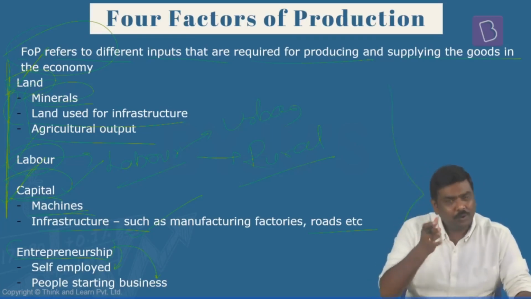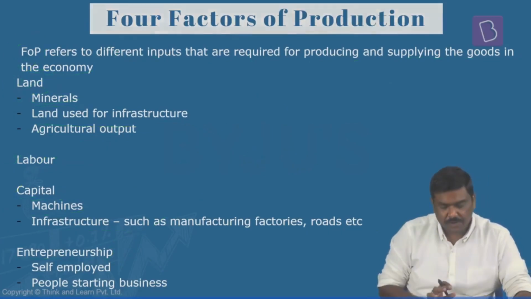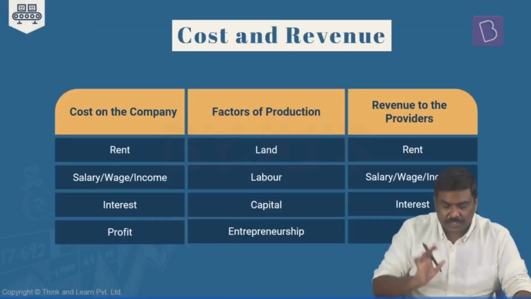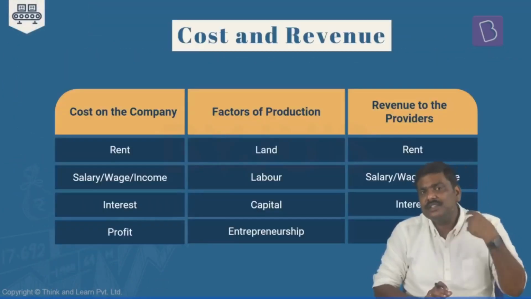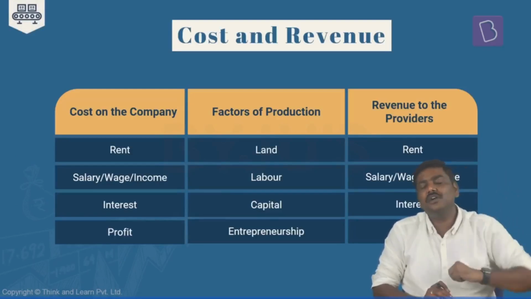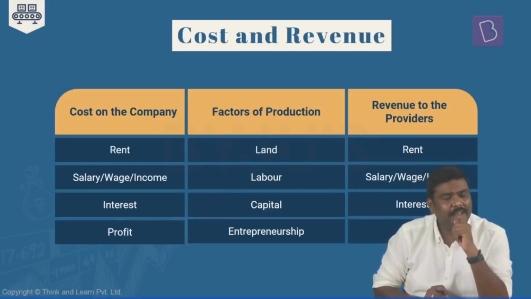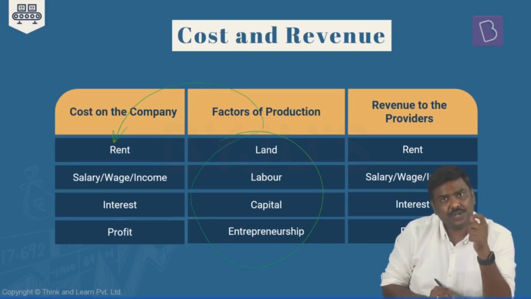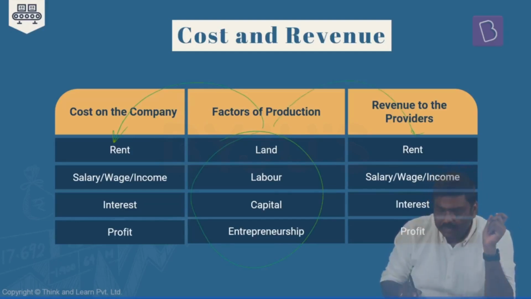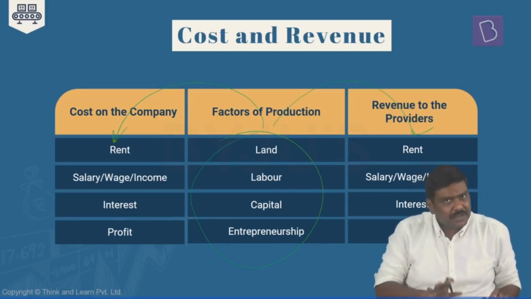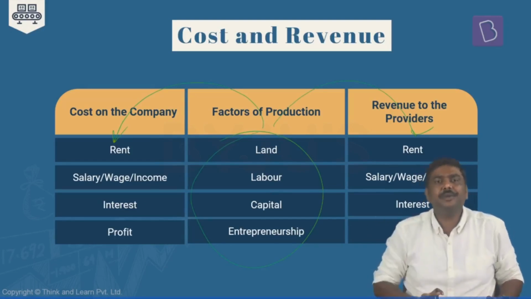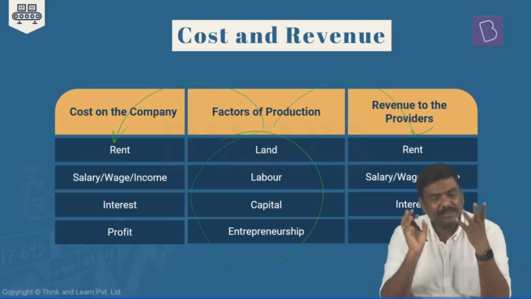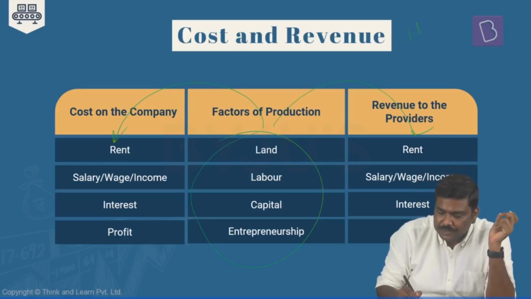Now, rather than sticking to only this understanding of four factors of production, I'll give you another additional concept here. Just understand this. We'll be using this again when I discuss the concept of national income aggregates. These four factors of production will have a certain expenditure associated with the company, and also revenue generated because of these four factors of production in the economy. Let's take a very simple example here. Here is a house. Okay.